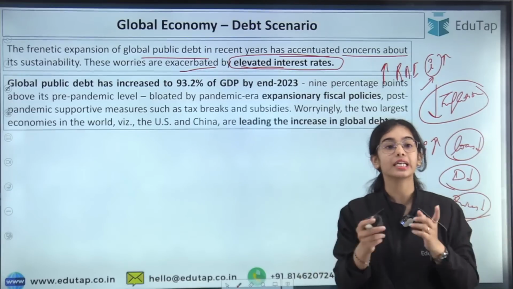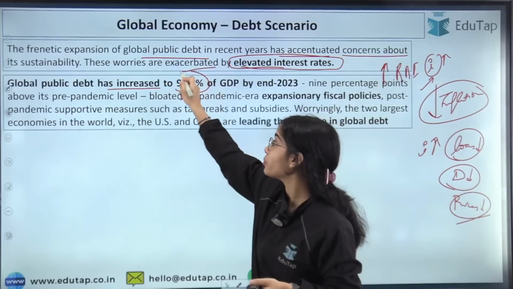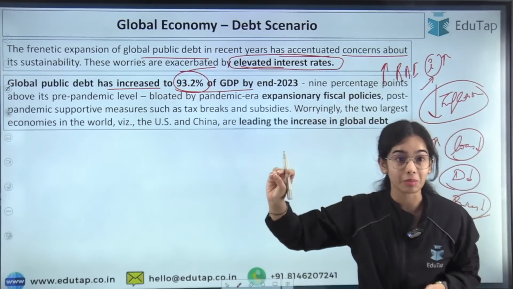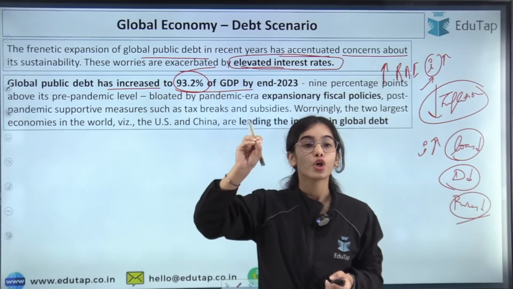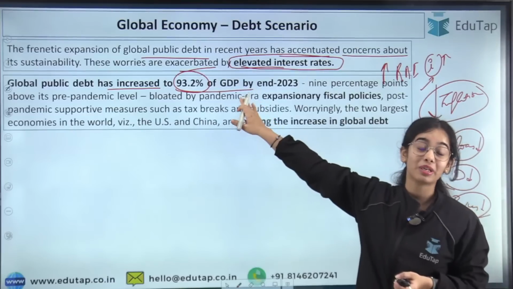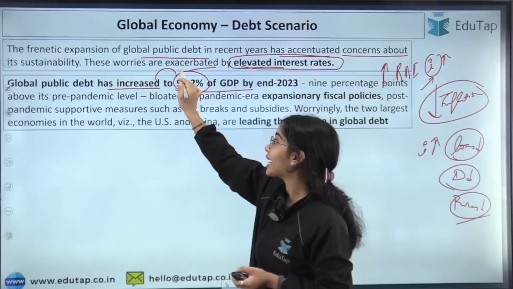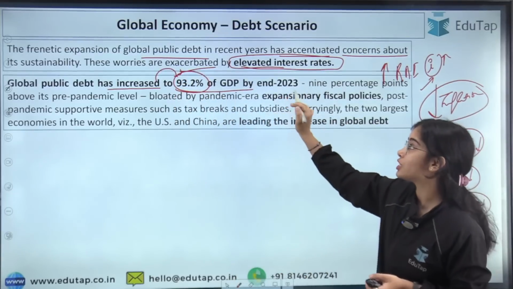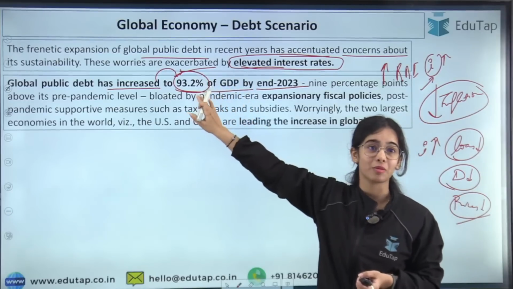So global public debt has increased to 93.2% of the global GDP. That means if the global GDP is 100 trillion, 93.2 trillion of public debt has been raised. So global public debt has increased to 93.2% of the global GDP by the end of 2023. Does it seem sustainable? I don't think so.